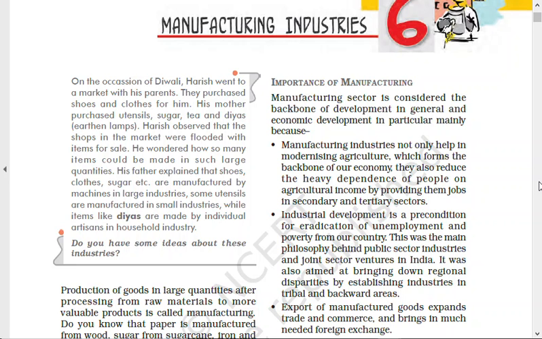Disguised unemployment. Yes, sir. Disguised unemployment means people are seen working, but actually they are not required over there. This is called disguised unemployment.